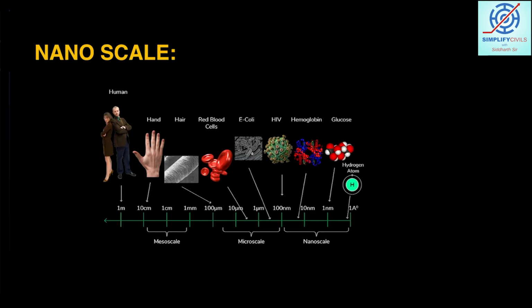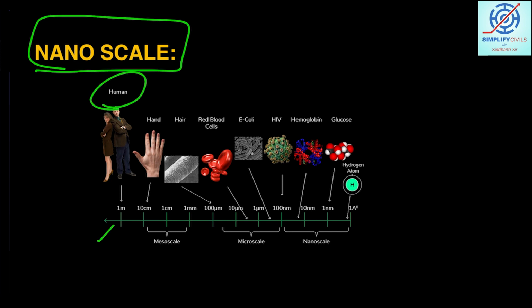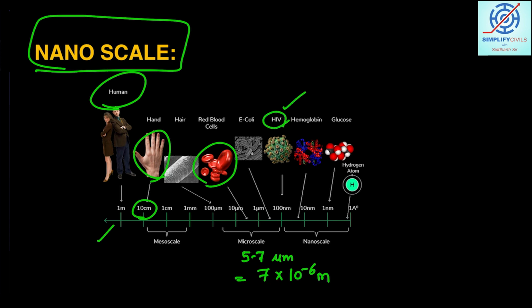So just take a scale. At this scale you will be in a better position now to understand nanotechnology. As a human, we say that 1 meter long is a human, so a hand is almost 10 centimeter. Our red blood cells are approximately 5 to 7 micrometer, which means 7 into 10 to the power minus 6 meter. And coming to the HIV virus, what is the size of the virus? How big is the hemoglobin molecule or a glucose molecule?